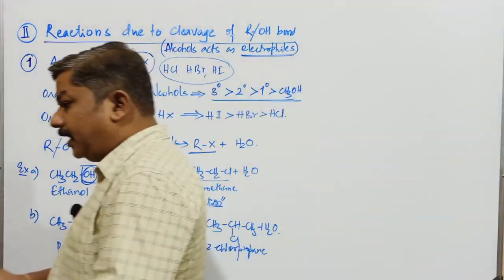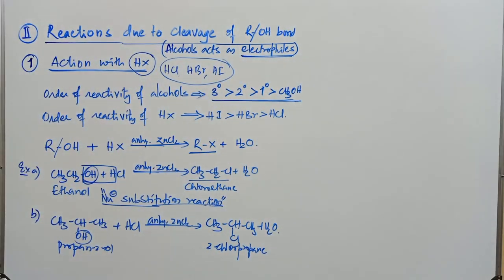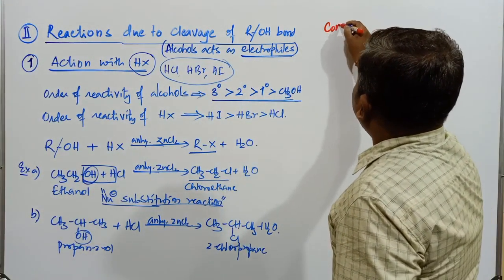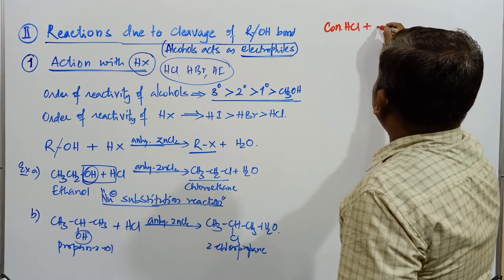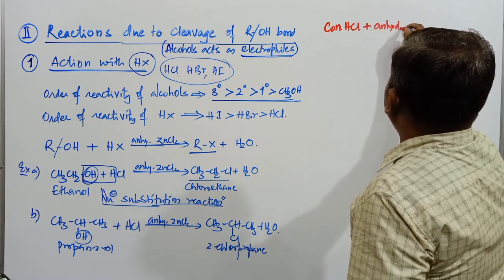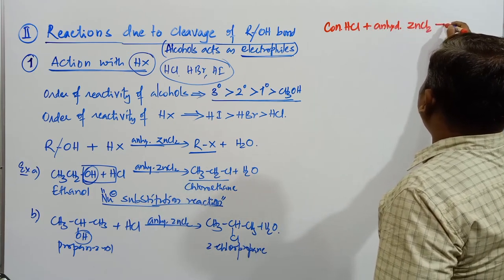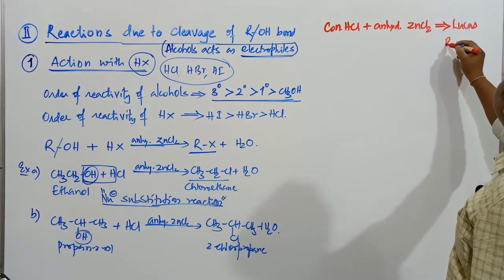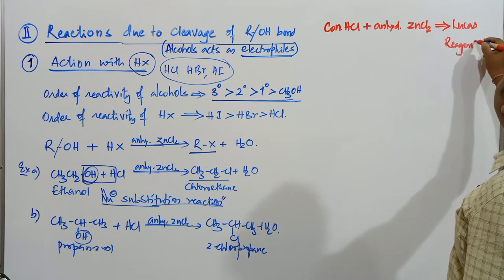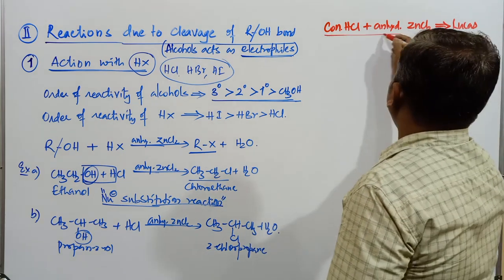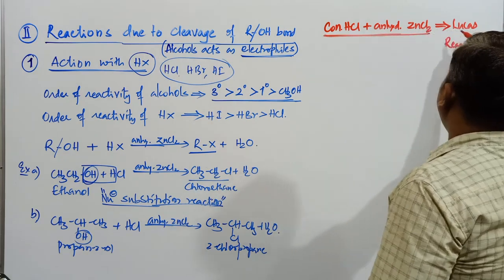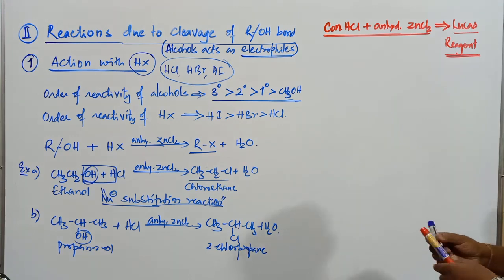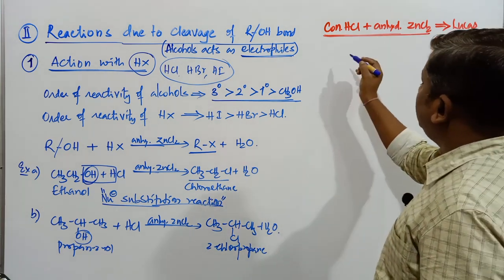Students, one point here: the mixture of concentrated HCl and anhydrous zinc chloride is commonly known as Lucas reagent. Remember this one, very important. The mixture of concentrated HCl and anhydrous zinc chloride is known as Lucas reagent. This Lucas reagent is used to distinguish.